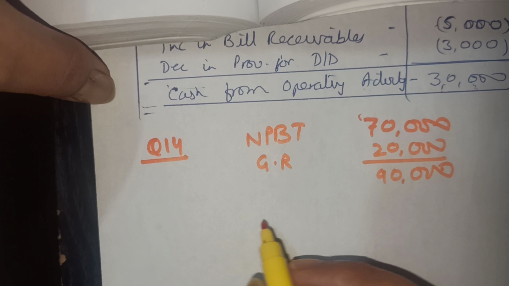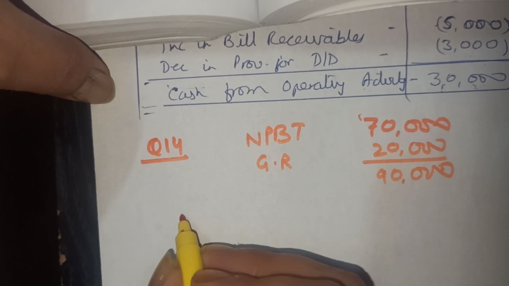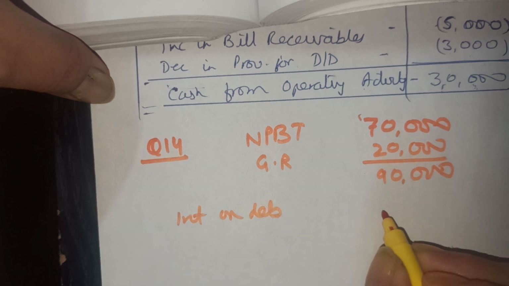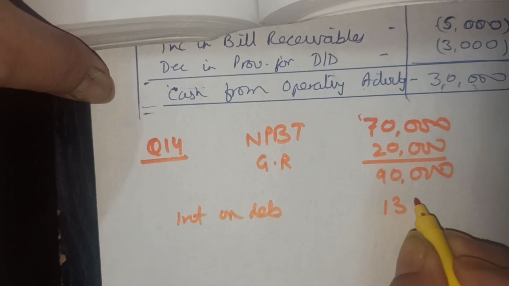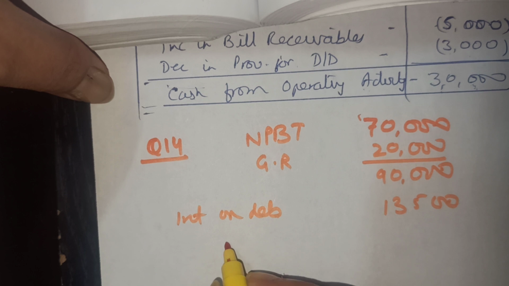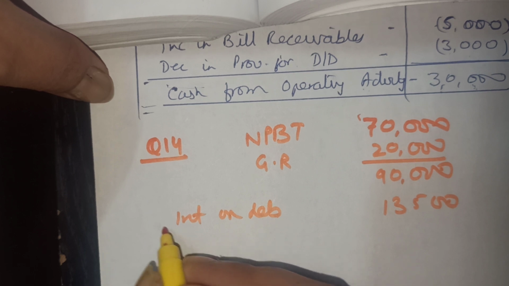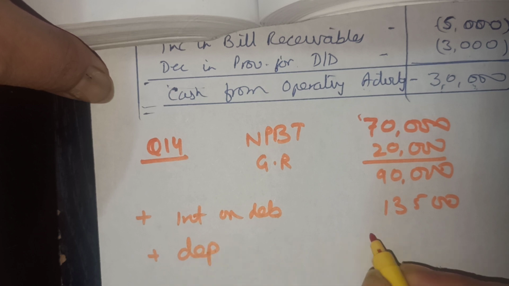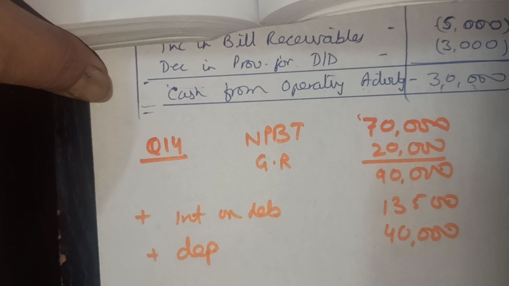Non-cash and non-operating, the first thing will be interest on debenture, rupees 13,500. Then depreciation, this is plus. Then plus depreciation will be added, rupees 40,000. Then minus interest on investment is received. Interest on investment, rupees 4,000.